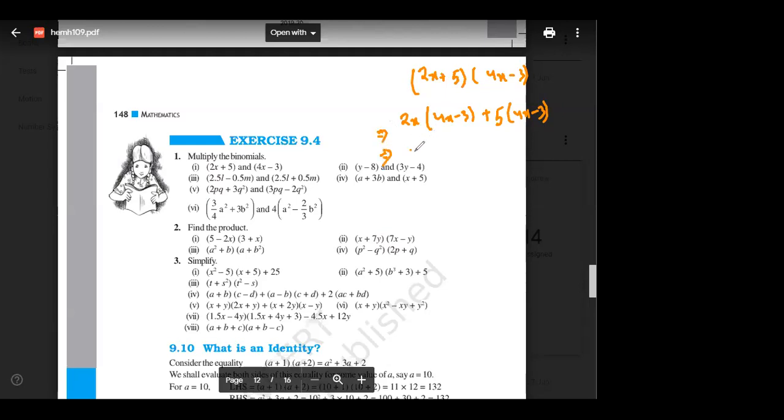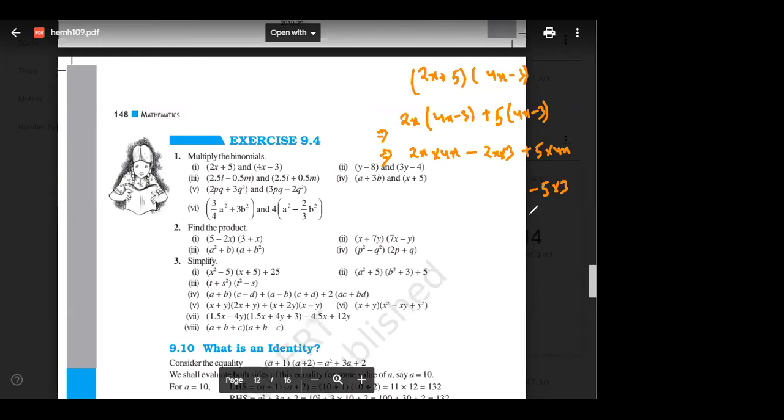Again, distributive property. So 2x into 4x, then will the next sign be plus or minus? Minus, very good, because this is minus now. Plus into minus is minus, 2x into 3. Plus 5 into 4x. Now plus into minus, minus 5 into 3.